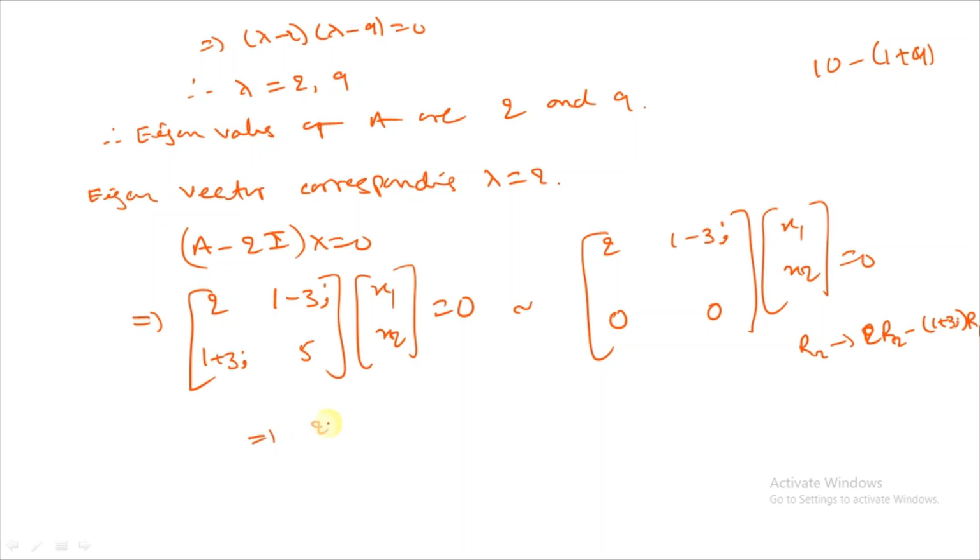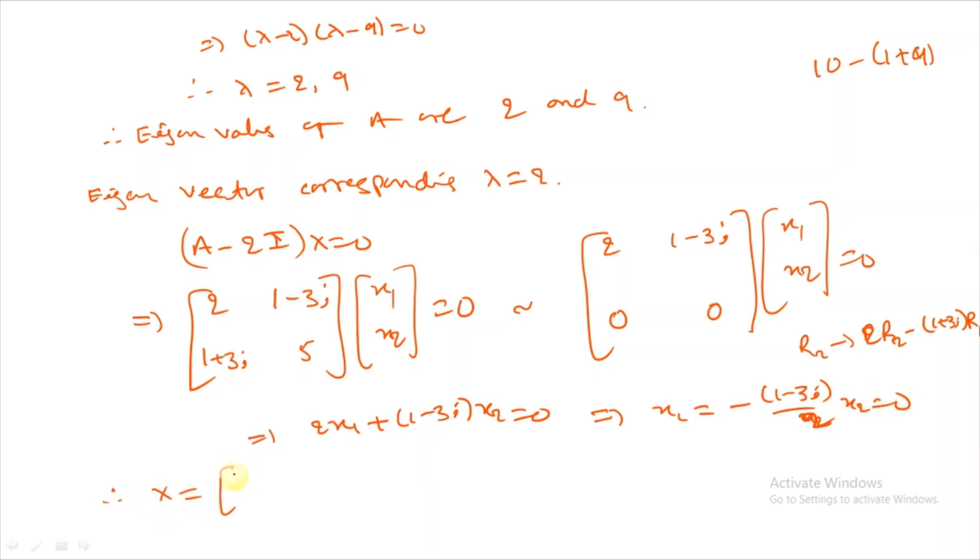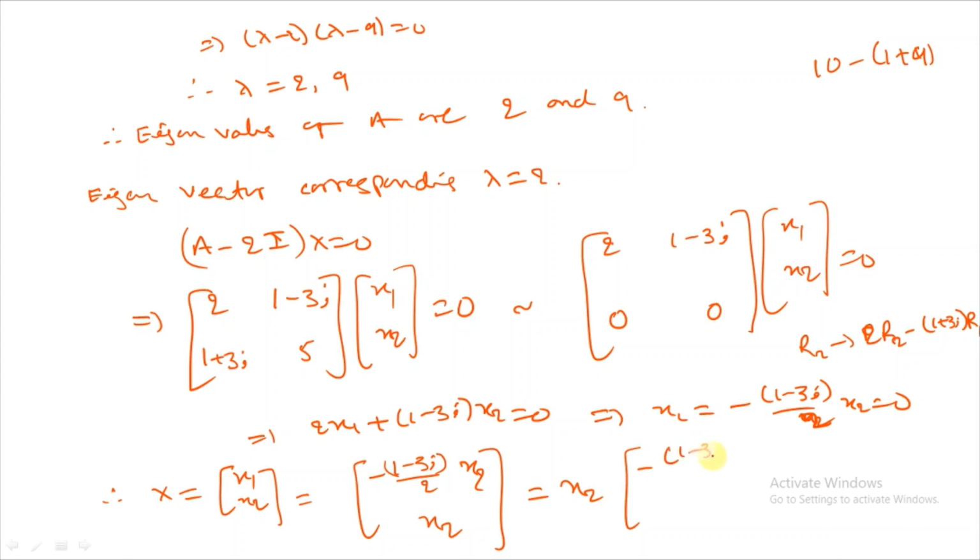That implies 2x1 plus (1 minus 3i)x2 equal to 0, so x1 equal to minus (1 minus 3i) x2 divided by 2. Therefore x equal to (x1, x2), which is x2 times (minus (1 minus 3i)/2, 1). You can also take the 2 common.